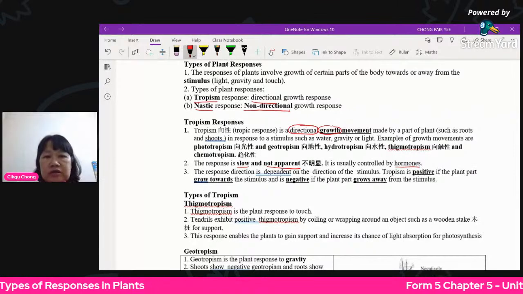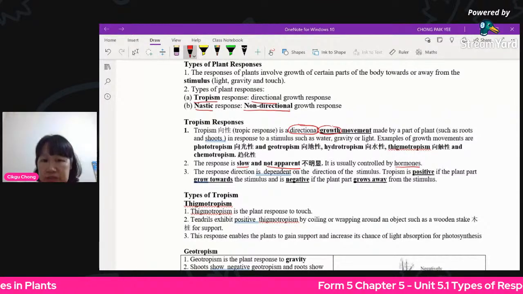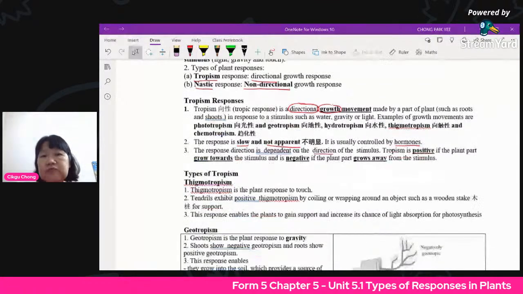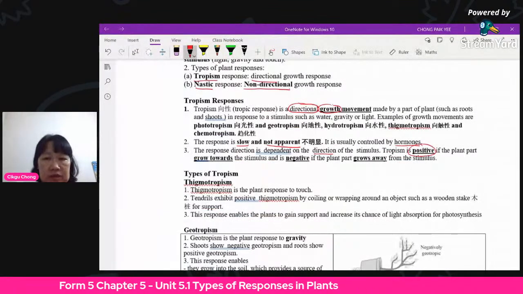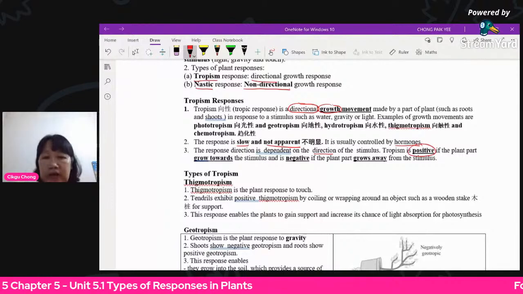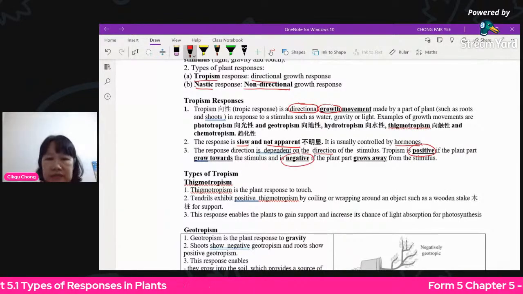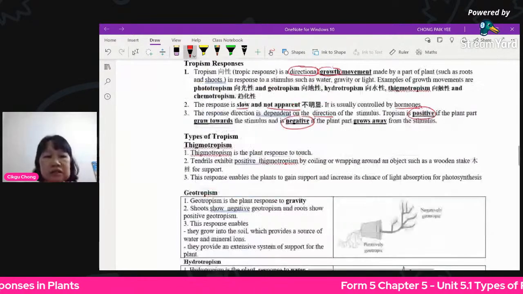So the response direction is dependent on the direction of the stimulus. Okay, so this is for tropism. If they grow towards it, it's called positive. If they grow away from it, it's called negative. Okay, now next one. The types, I already mentioned here.